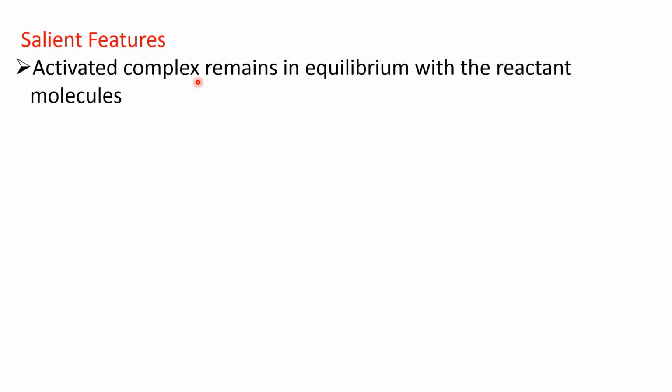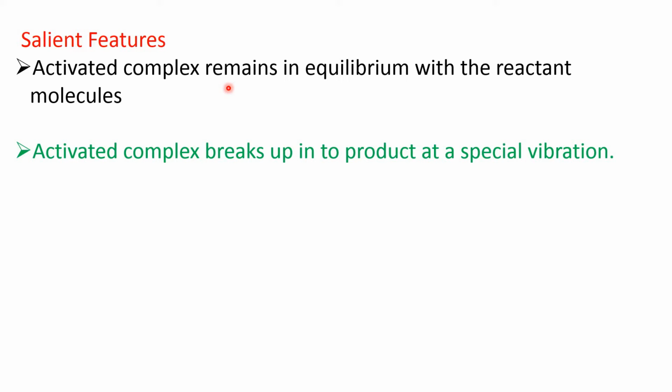Now, this activated complex which is formed in transition state theory remains in equilibrium with the reactant molecules. I'll show you. And already I told you this activated complex breaks into the product at a special vibration. That means at a particular vibrational frequency it breaks down.